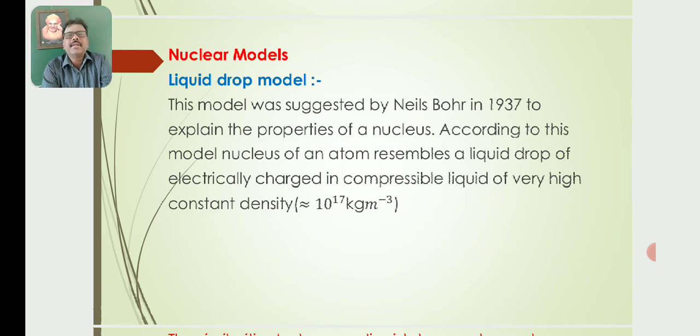So the liquid drop model was proposed by Niels Bohr in 1937 for the study of properties of the nucleus.